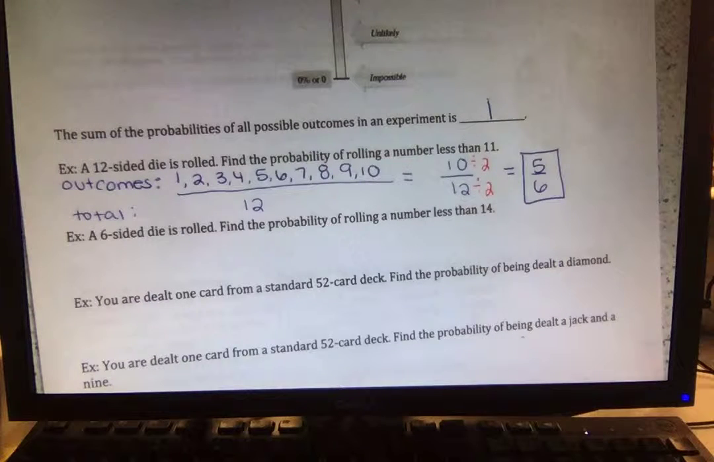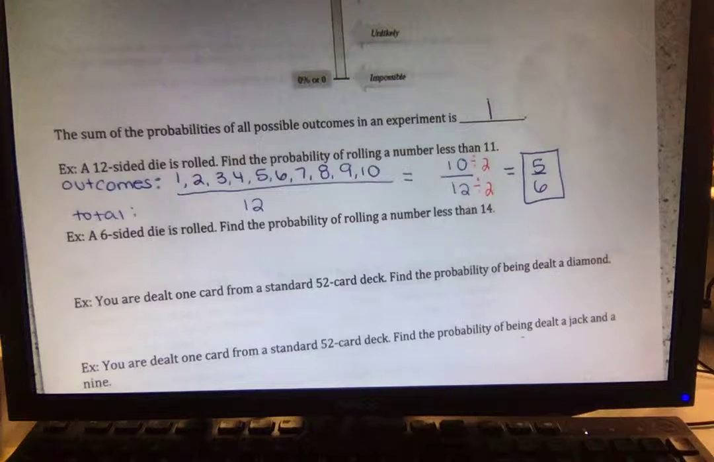Questions so far? You still feeling okay about this? All right, so next we have a 6-sided die that's rolled. Find the probability of rolling a number that's less than 14. So how many numbers are less than 14?